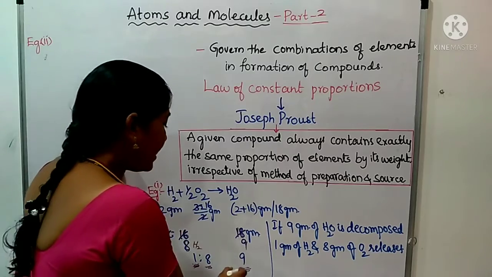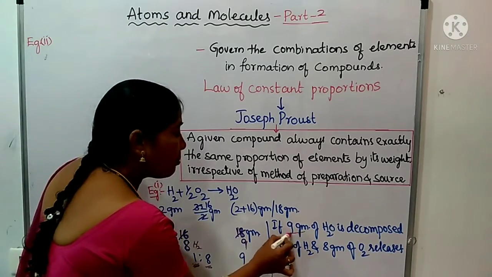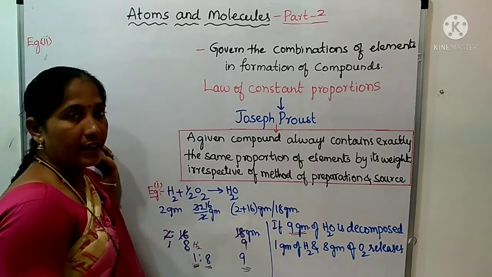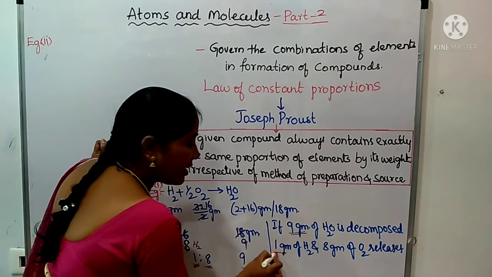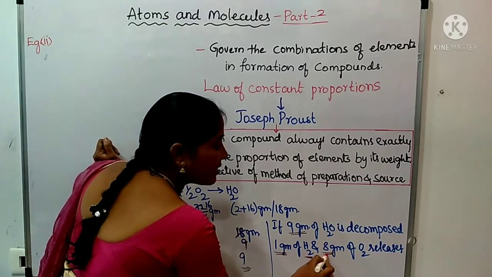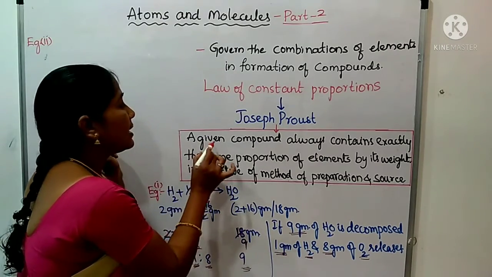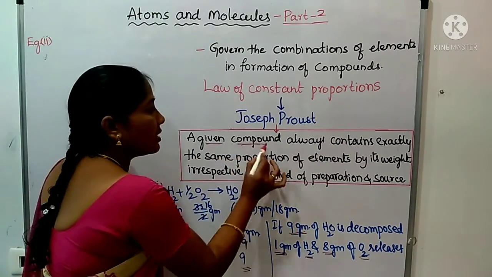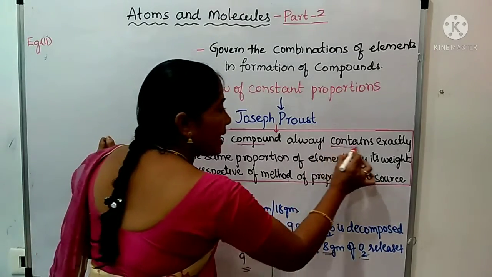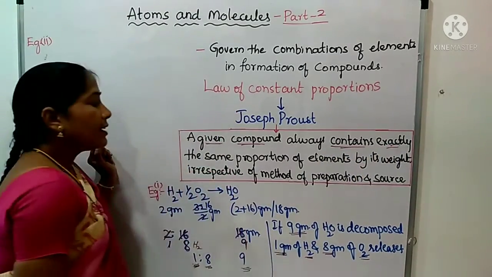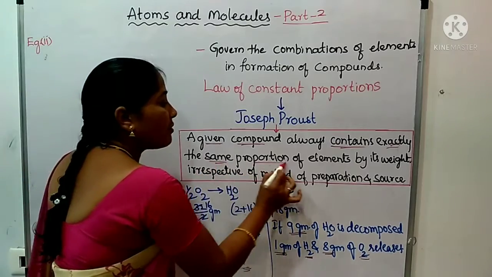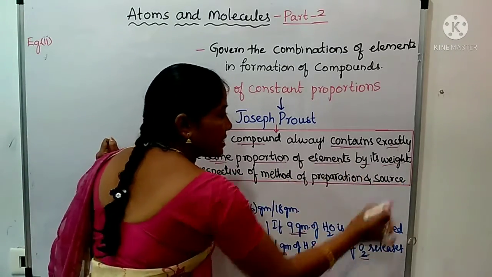It means that if we decompose 9 grams of water, we will always get 1 gram of hydrogen and 8 grams of oxygen. If we take one compound, it always contains exactly the same proportion of elements by weight.